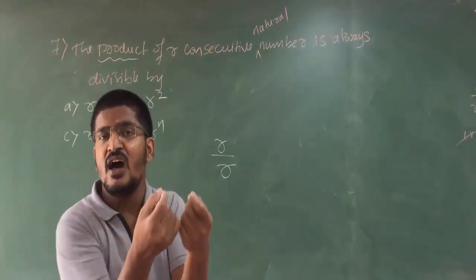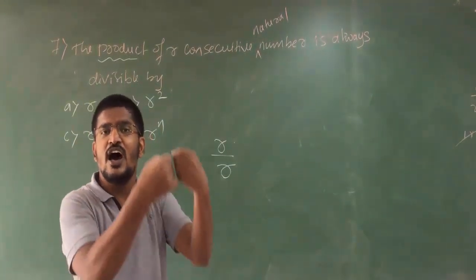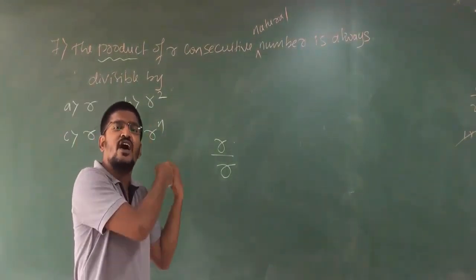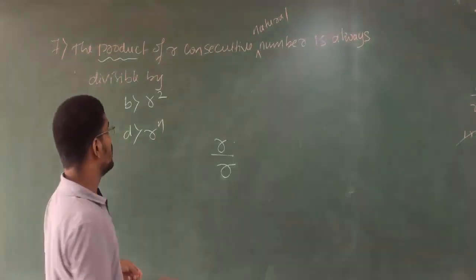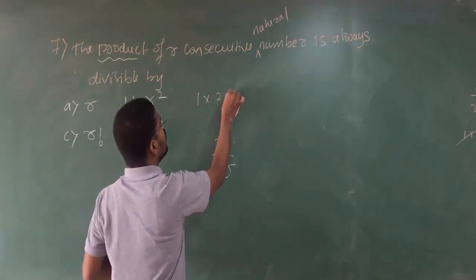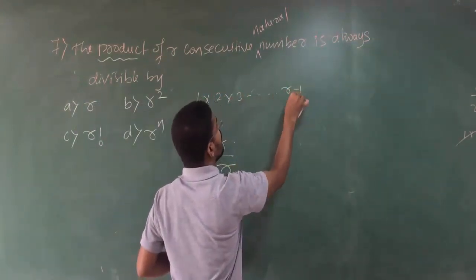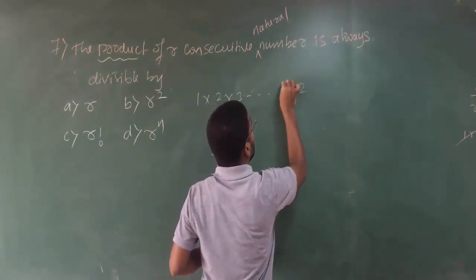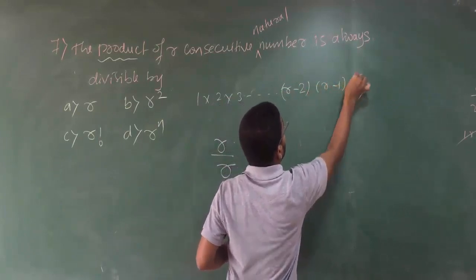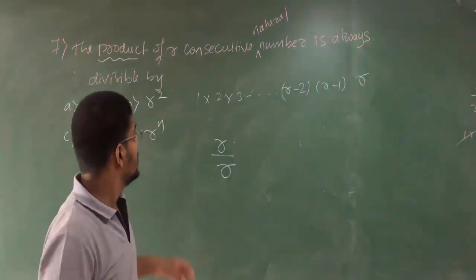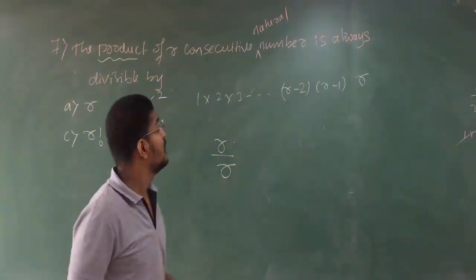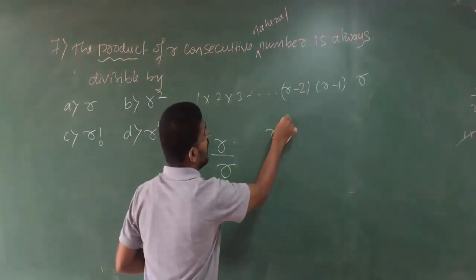If I take r minus 1, r minus 2, r minus 3, and so on to 3, 2, 1, that is r consecutive. If I write r consecutive: 1, 2, 3, and so on to r minus 2, r minus 1, and r. Clear, students? So they are indirectly telling r factorial.